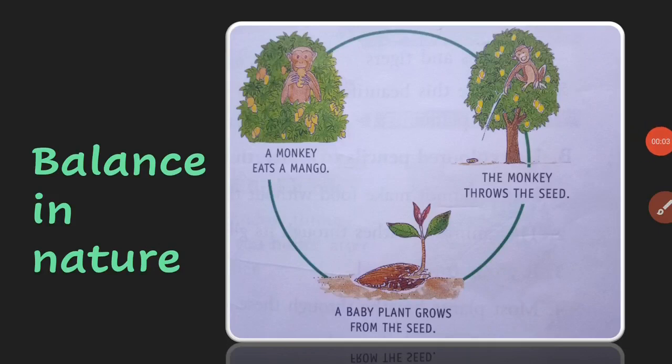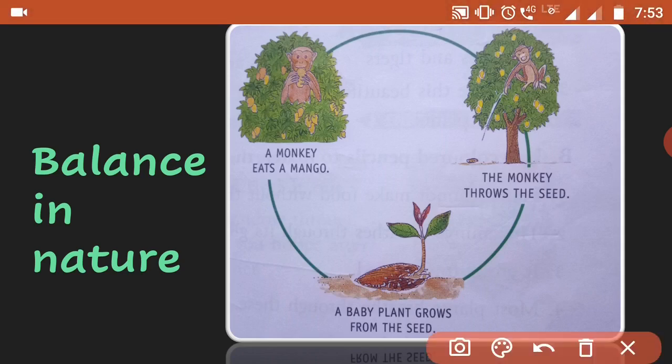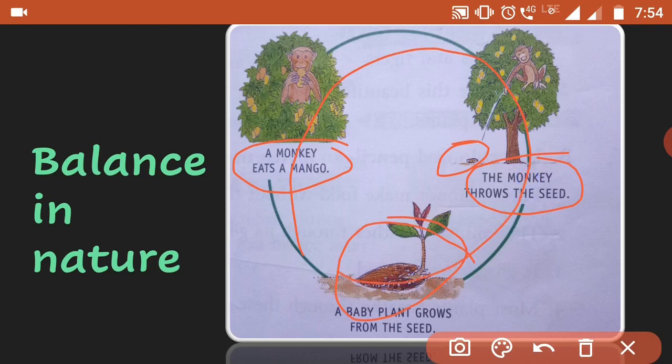Kids, to survive on earth we should keep the balance in nature. As you can see in the picture how everyone is dependent on each other. If you see here, the monkey eats a mango, right? Then in the next one, the monkey throws the seed on the ground, as you can see here, right? And this seed grows into a baby plant. So see how this cycle goes on, right?